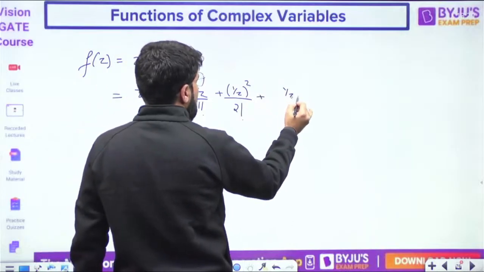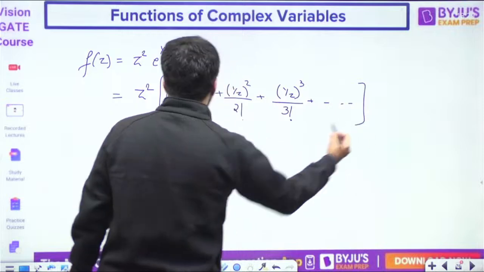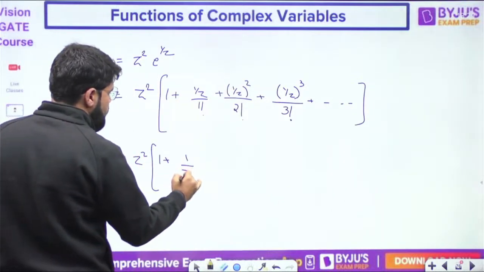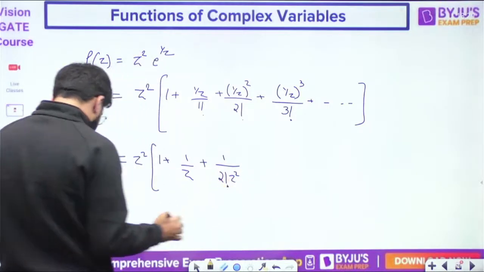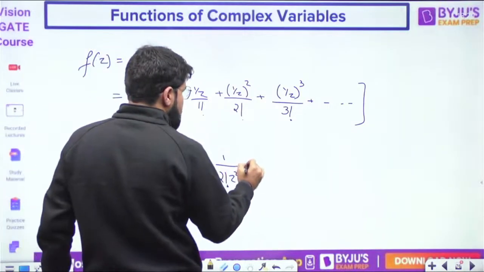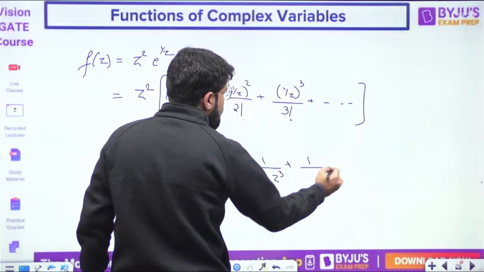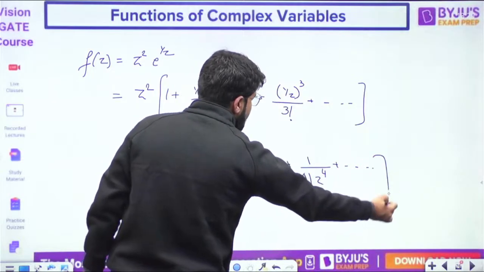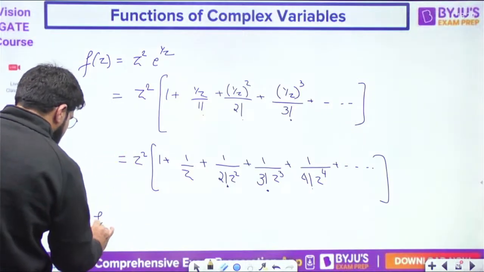So expanding it, I have z square times 1, plus 1 by z, plus 1 by 2 factorial z square, plus 1 by 3 factorial z cube, next 1 by 4 factorial z power 4, till infinity. Now multiply by z square.